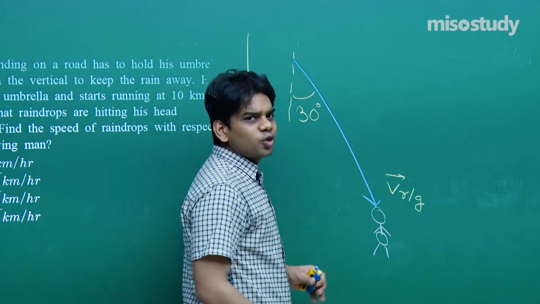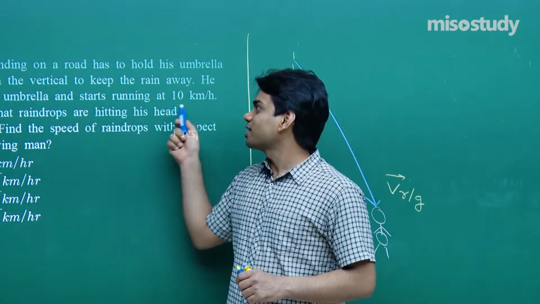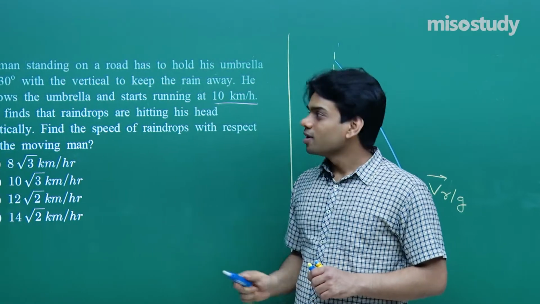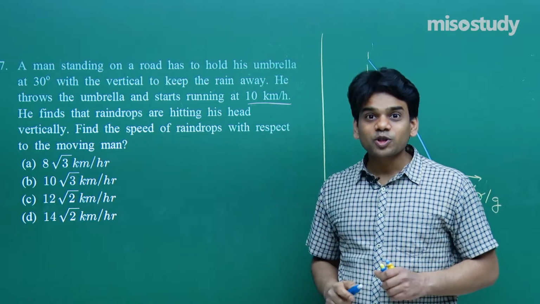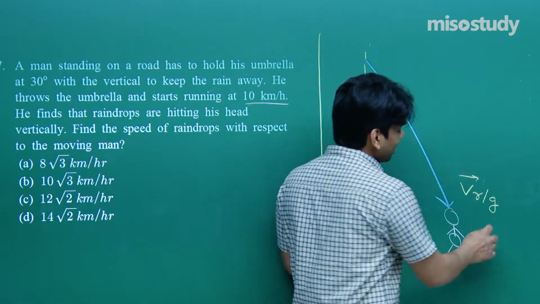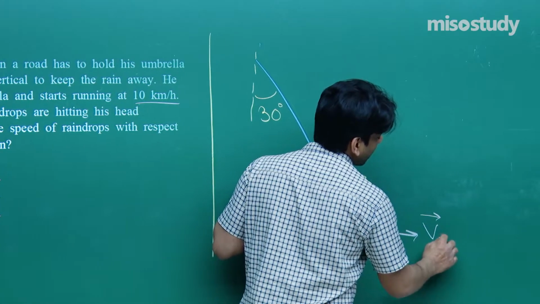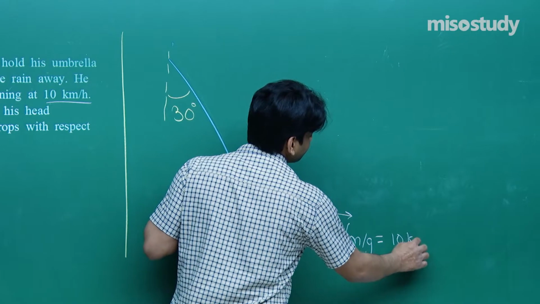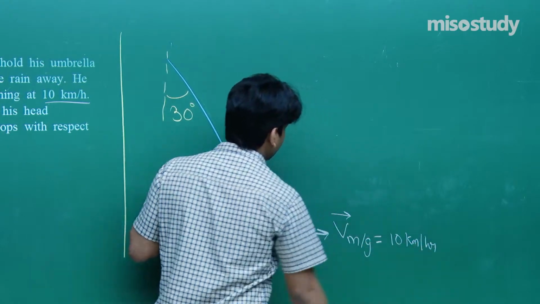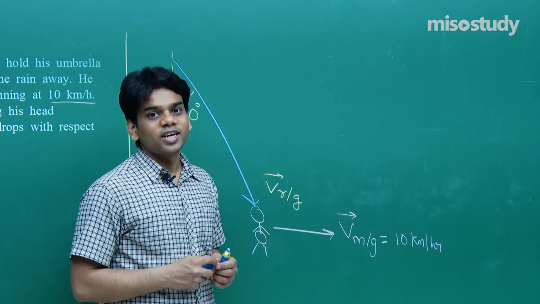What does he do? He throws the umbrella. The next line you read: he throws the umbrella and starts running at 10 km per hour. And he finds that raindrops are hitting his head vertically. Now let me show you all the vectorial representation. He starts running, that is, the velocity of man with respect to ground is 10 km per hour. He feels that the raindrops are hitting his head vertically.